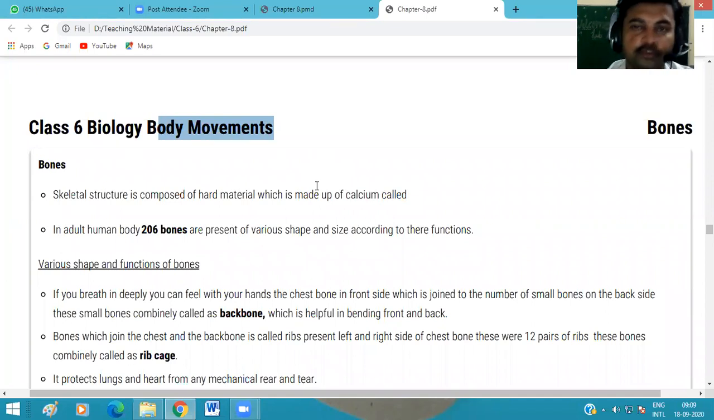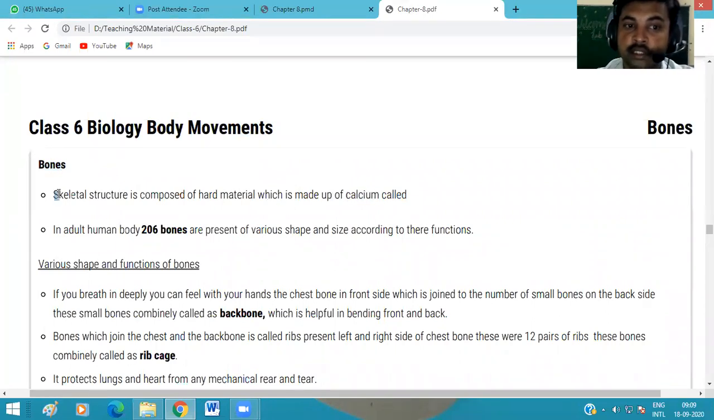So four types of joints we already discussed, and today we continue with the next topic of this chapter, that is bone. Today we discuss the different types of bones which are present in our body. Bones are a hard material which is made up of which mineral? Calcium. Bones are made up of a hard substance, that is calcium.